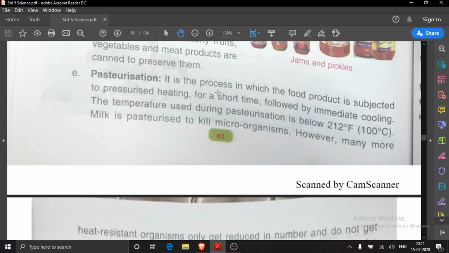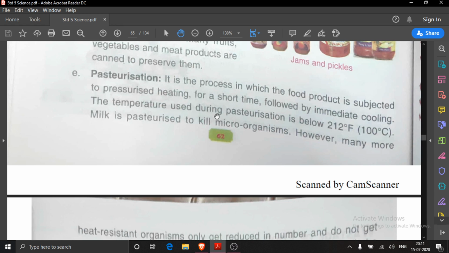It is a process in which the food product is subjected to pressurized heating. First heating is given by pressurizing it for a short time, and then it is followed by immediate cooling.